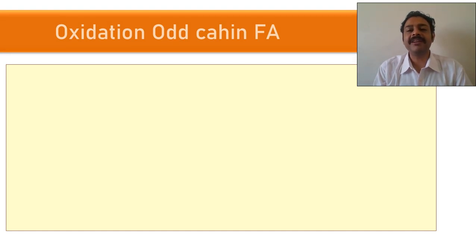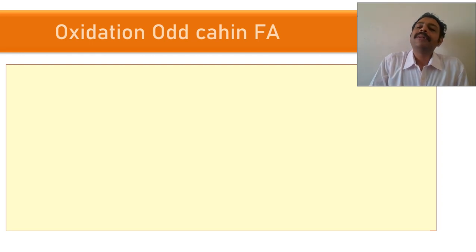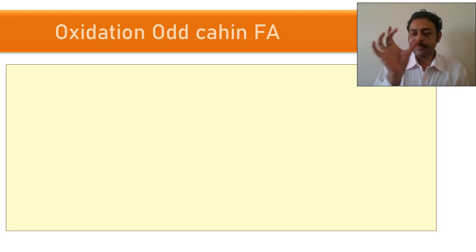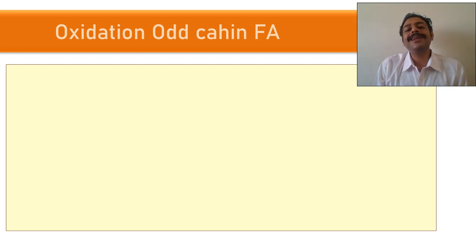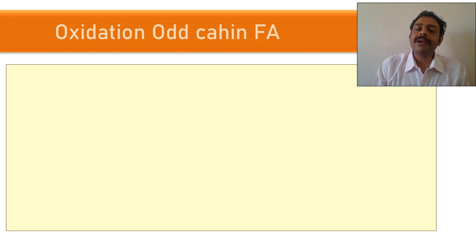Oxidation of odd chain fatty acid. You can ask me, sir, if a 20 carbon fatty acid is there, you will get 10 acetyl CoA. What about a 21 carbon fatty acid? That means you remove the last 3 carbons as propionyl CoA. What is propionyl CoA? A 3 carbon compound. And the remaining you will have around 9 acetyl CoA. So 9 acetyl CoA is equal to 18 carbons, and 1 propionyl CoA is equal to 3 carbons. So 21 carbons. So what happens to the propionyl CoA?